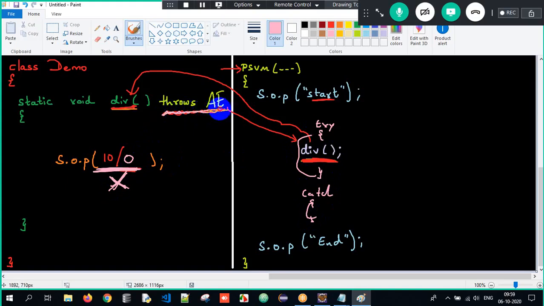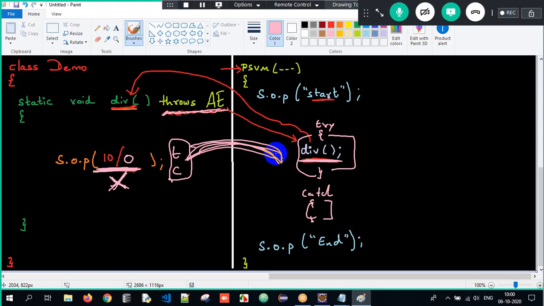It is information to the caller that exception might occur and has not been handled, so the caller himself will surround with try and catch block. So in simple terms, try and catch block should be used in a method, but we are propagating it, transferring it to the caller side here. So this is called the throws keyword.